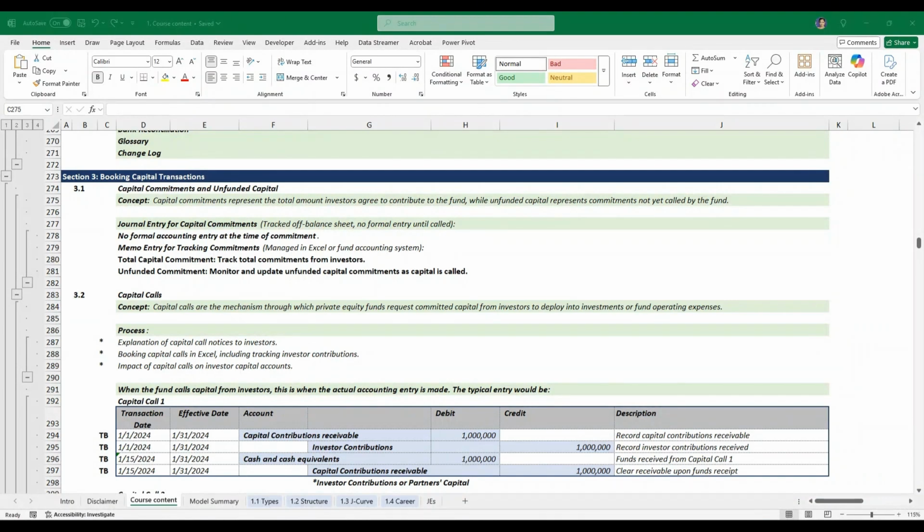Upon fund launch, we will receive a capital commitment from investors. Capital commitment represents the total amount investors agree to contribute to the fund, while unfunded capital represents commitment not yet called by the fund. Normally, there is no formal accounting entry at the time of commitment. We put a memo entry for tracking commitment.